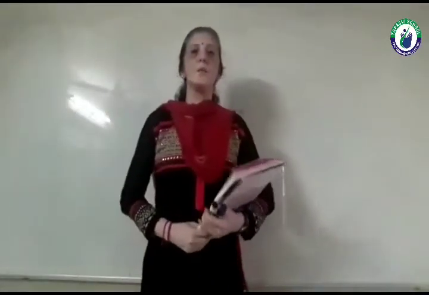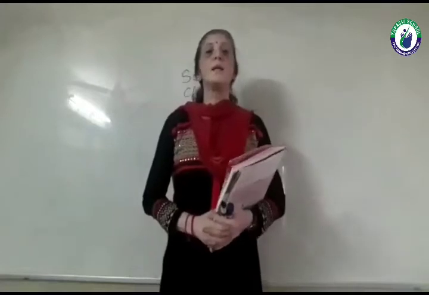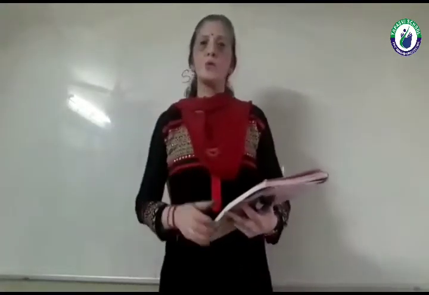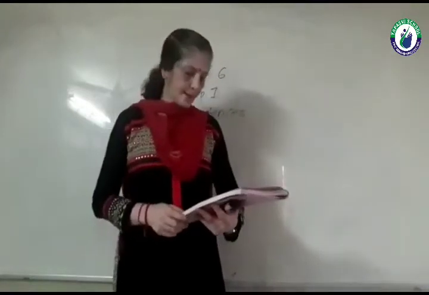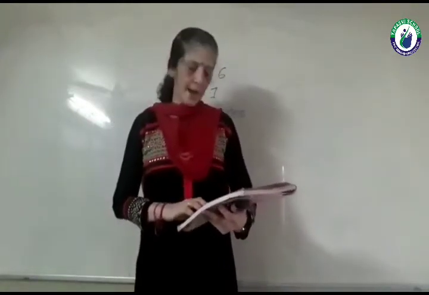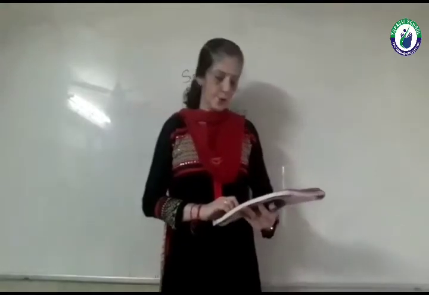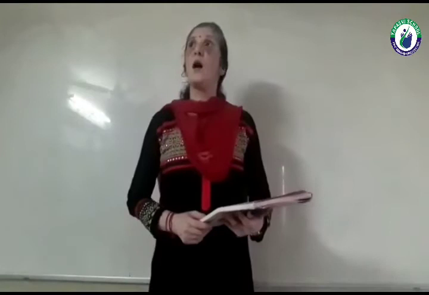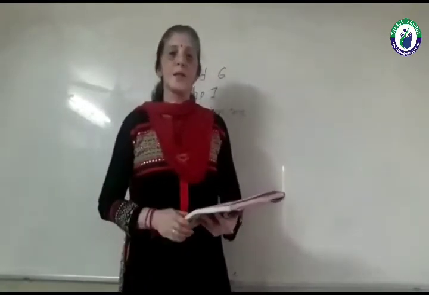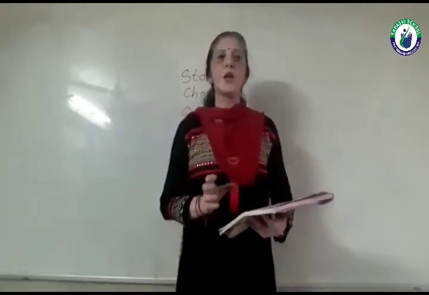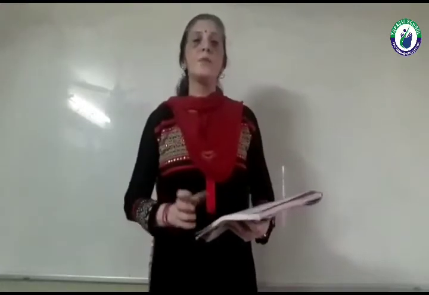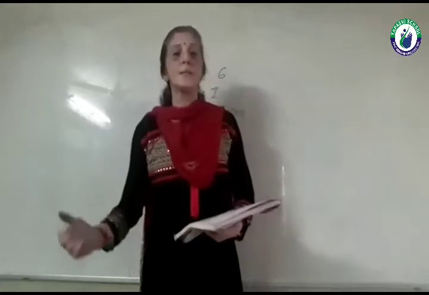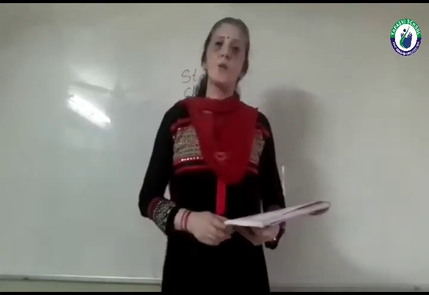Hello students, we have started chapter number 1, sentences. And up to exercise E we have completed. Now today I will explain exercise number F. In that you have to identify the subject, circle the subject and underline the predicate. How will you find the subject? See students, what is a subject? Subject means about what or whom the sentence is. That is called a subject. And what is said about the subject is called the predicate.